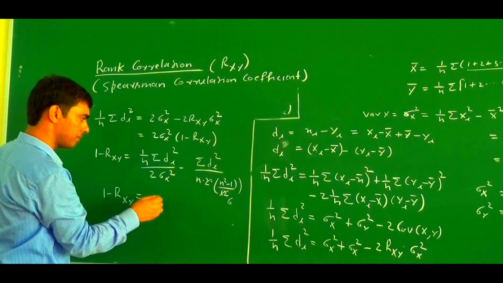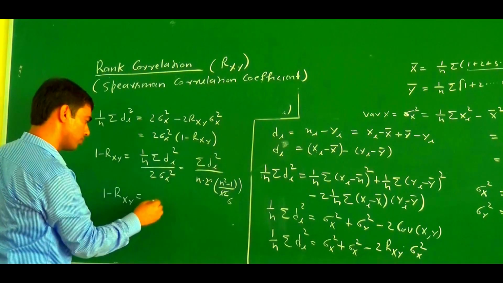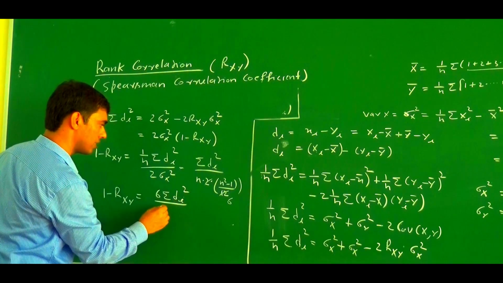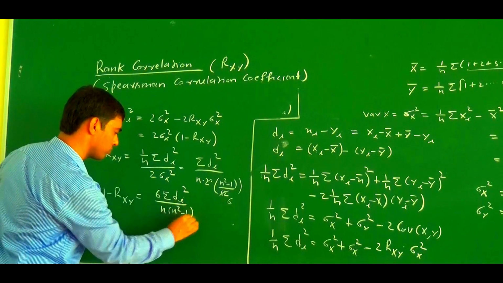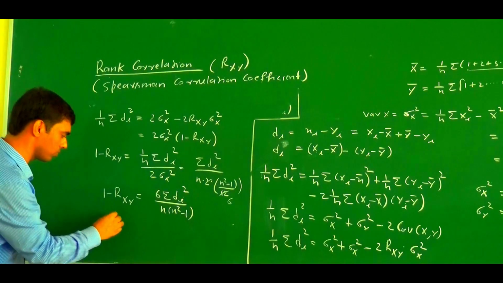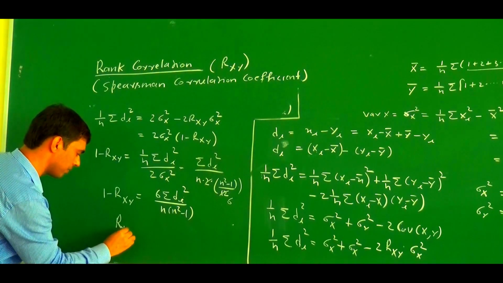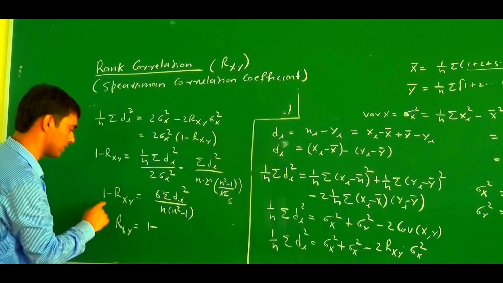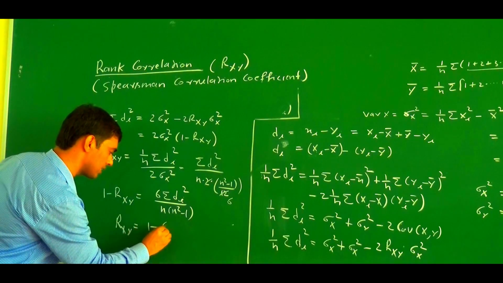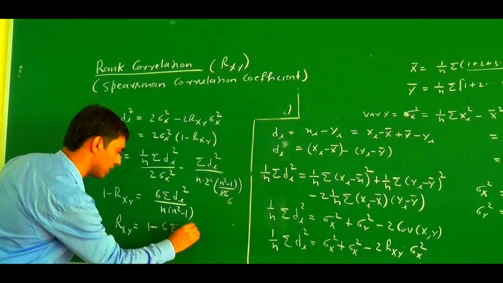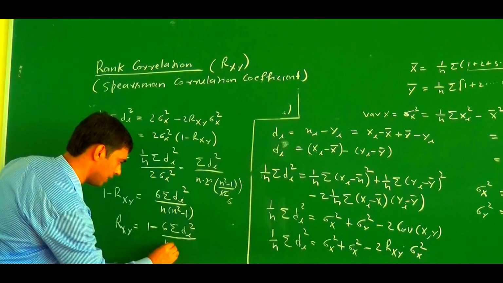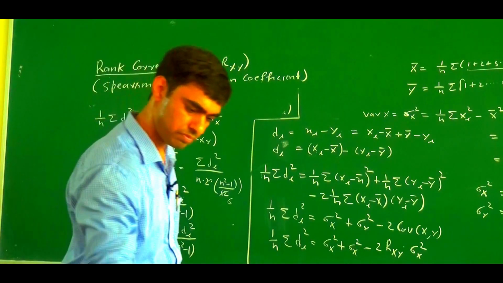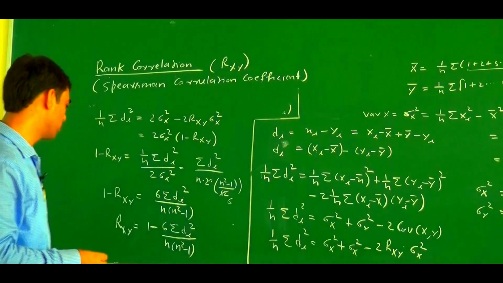1 minus rxy becomes summation of di square, and 6 becomes the numerator. So this becomes 6 sigma di square divided by n square minus 1. If we simplify this, then rxy becomes 1 minus 6 sigma di square divided by n square minus 1. This one is the required Spearman rank correlation coefficient formula.